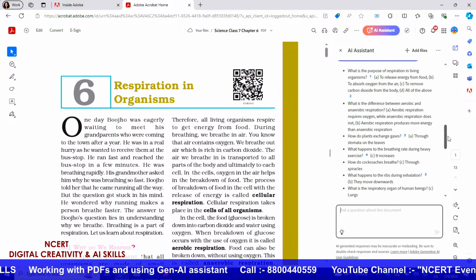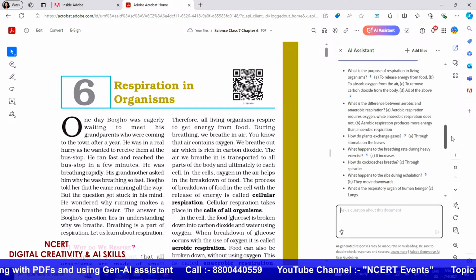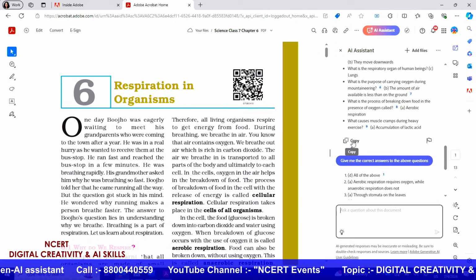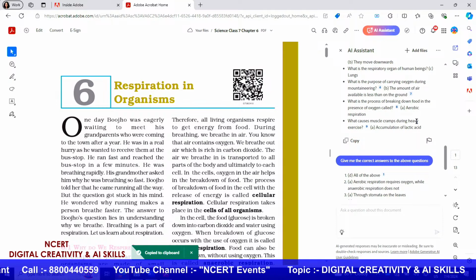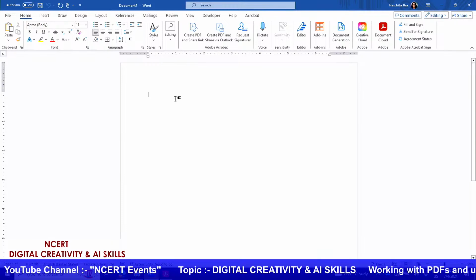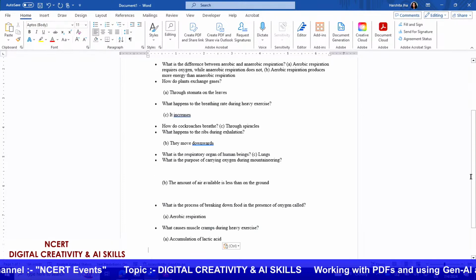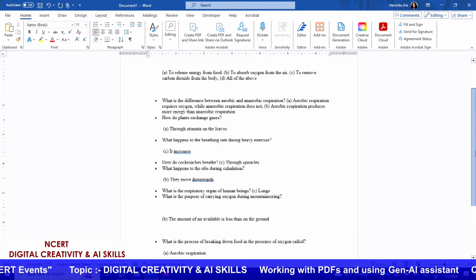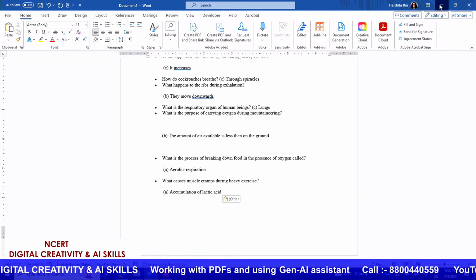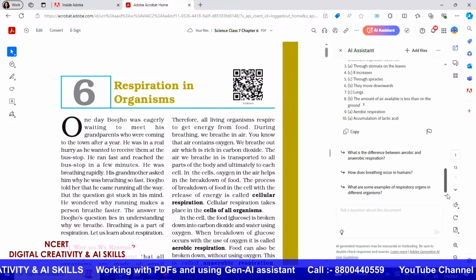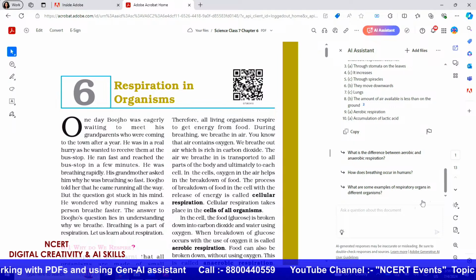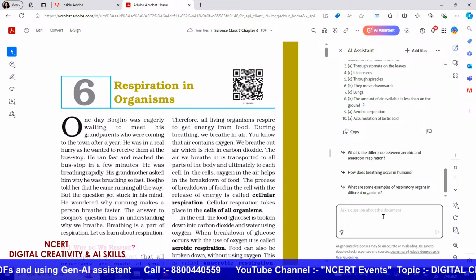Now, what you can do from over here is select this particular option called copy, and you can copy this entire set of questions and answers, take it to a Word document and just paste it. So, it has now pasted the questions and answers. This is what we would do for multiple choice questions.